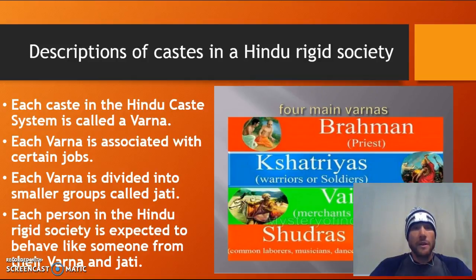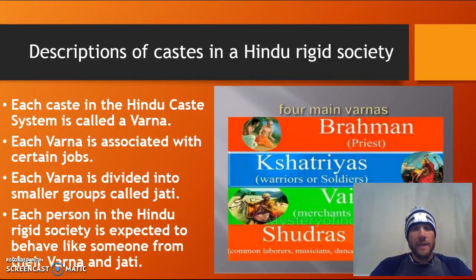Because each caste is rigidly defined, this is called a Varna. A Varna is another word for a caste. And each Varna has a job that is associated with it. So each caste, in other words, has a job that is associated with it. And because societies are so large, especially a Hindu society in India, which is so large with potentially over 1 billion people that would fall into this, there are subcategories within each Varna that are called jati.